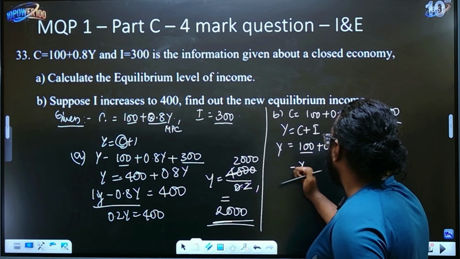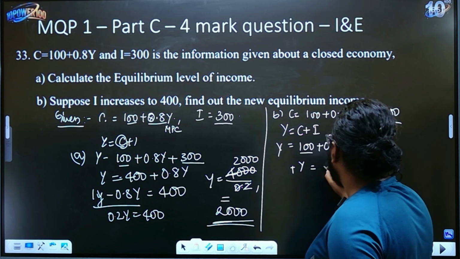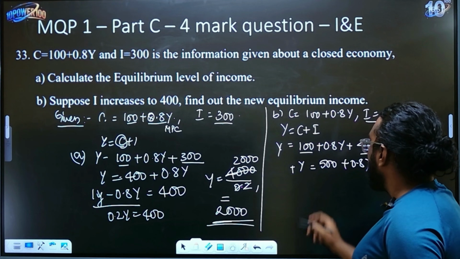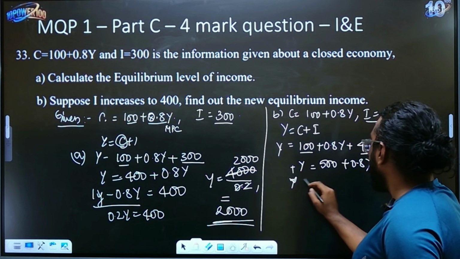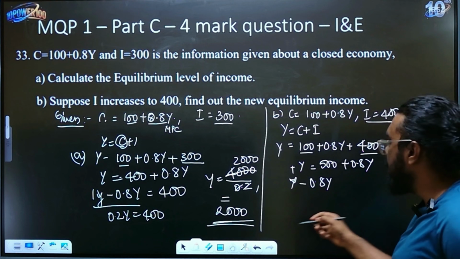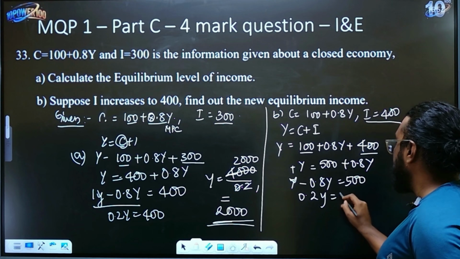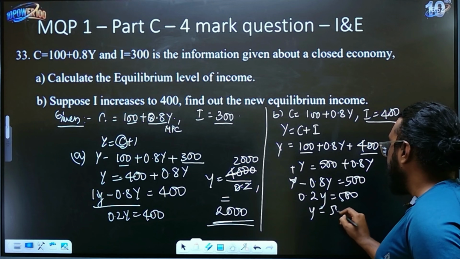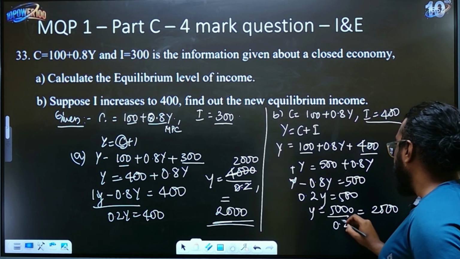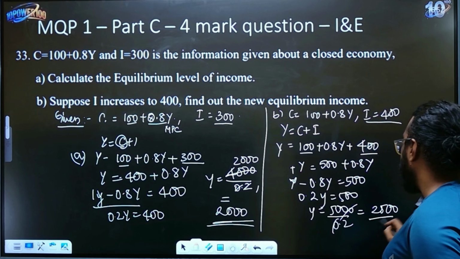Y is equal to 400 plus 300, is 500, plus 0.8y. So now, y minus 0.8y, 0.8 will come this side, is equal to 500. This is nothing but 0.2y is equal to 500. Y is equal to 500 upon 0.2. So if you remove this, it will be 2500. Okay, so that is your answer for this question.